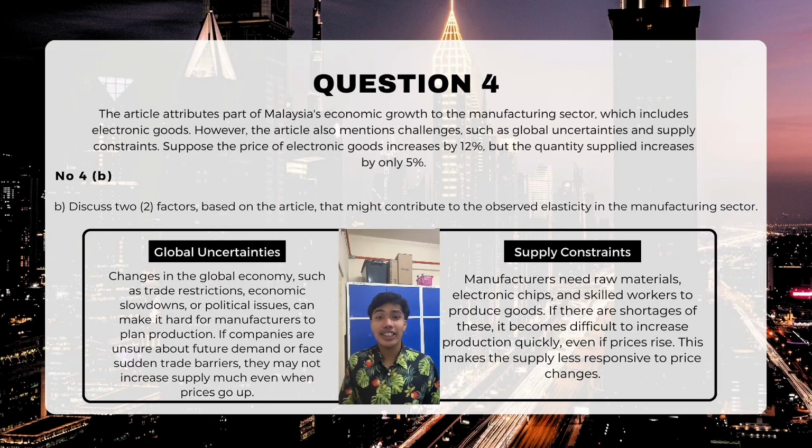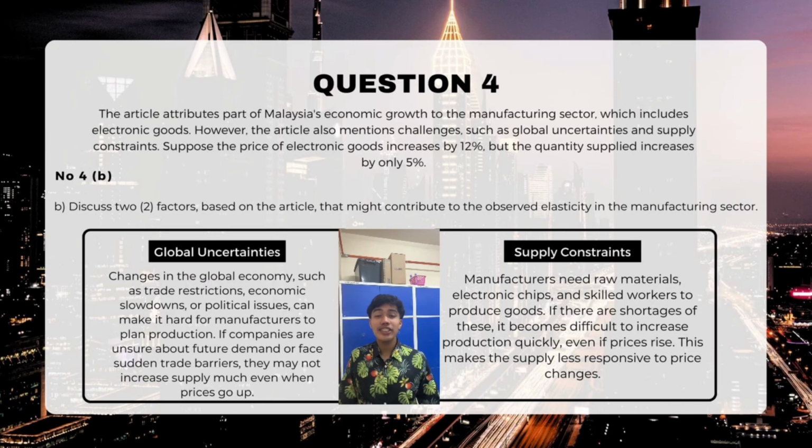Okay, these factors make it difficult for manufacturers to plan production. If companies face sudden trade barriers or market downturn, they may be reluctant to increase supply even if price rises. For example, a Malaysian electronic company might hesitate to expand production if it is unsure about future demand due to trade tension between the US and China.